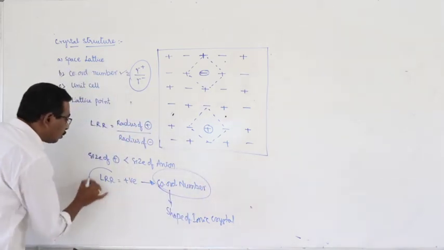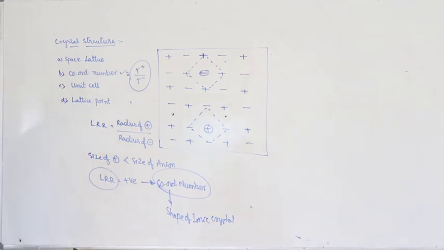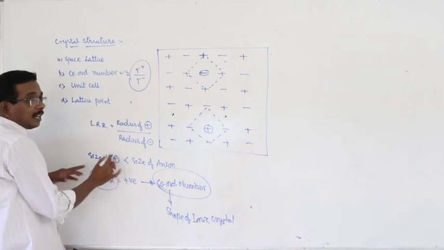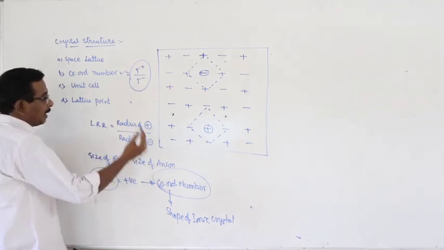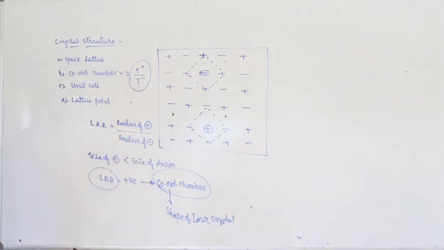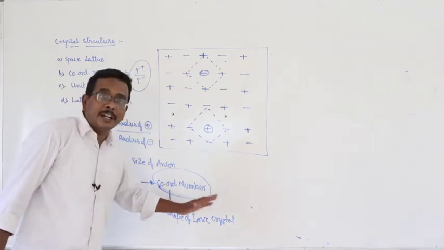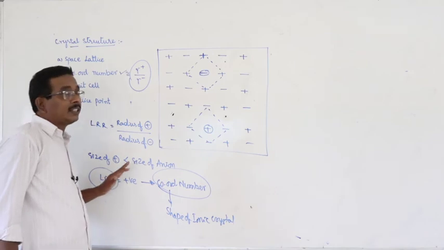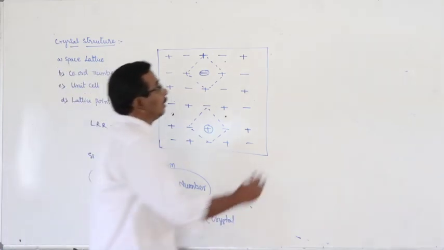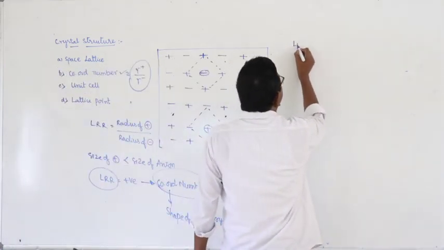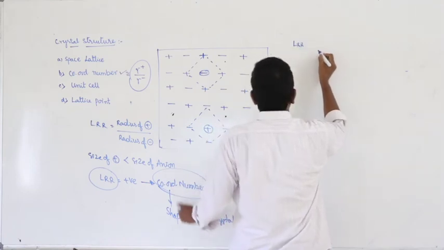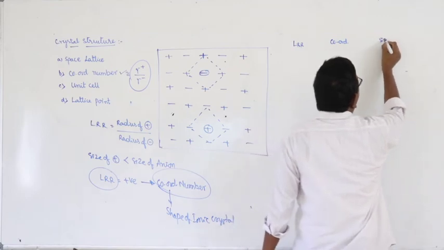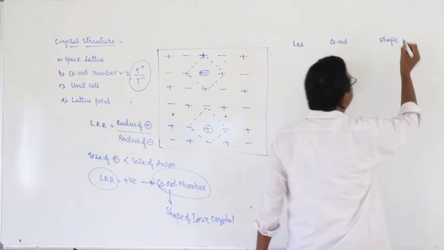Coordination number can be calculated from limiting radius ratio, which is always positive, and there is a generalization: size of cation is always smaller than size of anion. The relation between shape of the ionic crystal, coordination number and limiting radius ratio is given here.